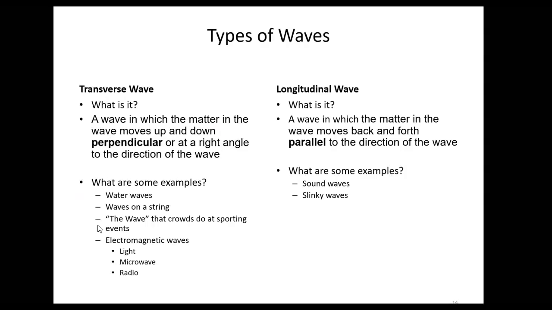Now, the list of examples for transverse waves is much more extensive because the vast majority of waves are actually transverse waves: water waves, waves on a string, the wave that crowds do at sporting events. If you've ever seen a crowd do the wave at a football game or something, the individual people stand up and down while the wave is moving to the left or to the right, right? That's at a perpendicular 90-degree angle. So that is an example of a transverse wave. All types of electromagnetic waves are transverse waves: light, microwave, radio waves, infrared, ultraviolet, X-rays. Those are all transverse waves.